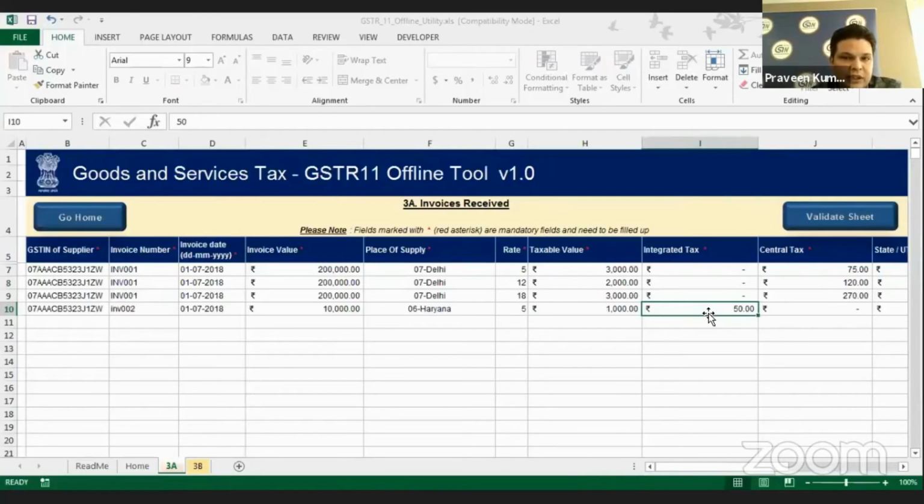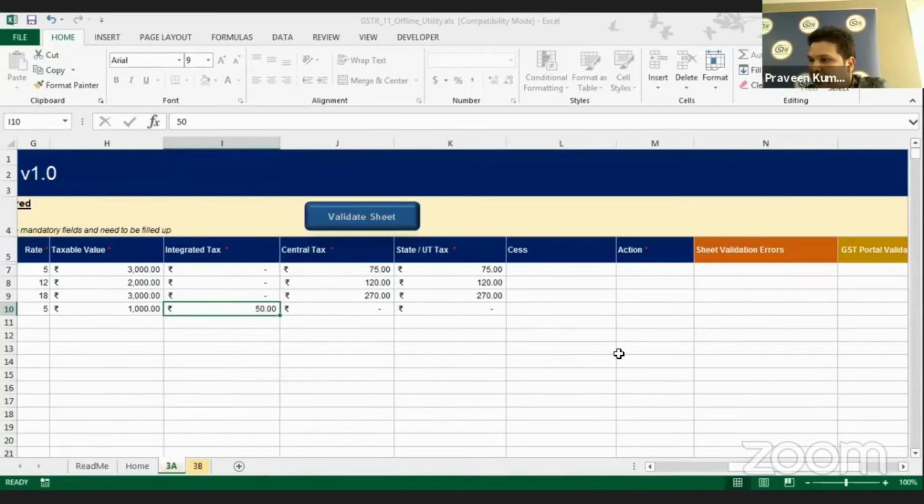You just need to mention the first five to six columns: GSTIN of supplier, invoice number, invoice date, invoice value, place of supply, rate, and taxable value. That's it. The rest will all be auto calculated. Now after that, you have to select the option Add here, as Praveen sir explained. Don't select Delete, because till now you have not uploaded any data. So this Delete is not for deleting any value from this particular sheet.